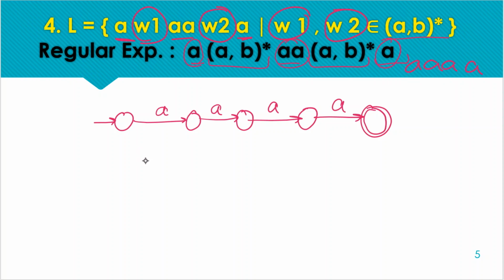Also from the initial state, B is not acceptable because the first required symbol is A only, so it will move to the dead state. And after A we can have a self loop of B here, because any combination is acceptable after 1 A. So this any combination of A, B is acceptable here, so that's why we are having a self loop over the second state. Okay, 1 2 3 and 4, and fifth is our final state.